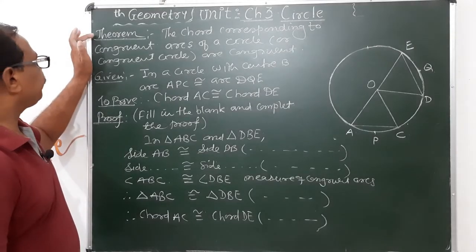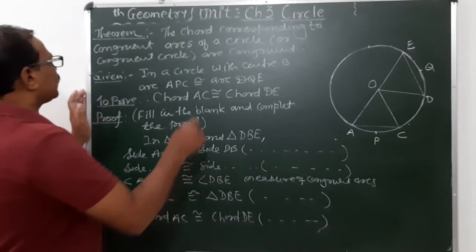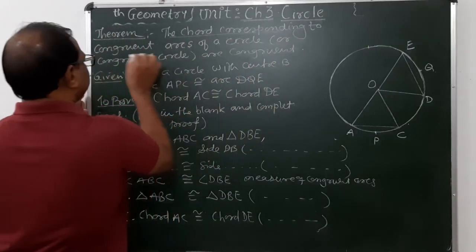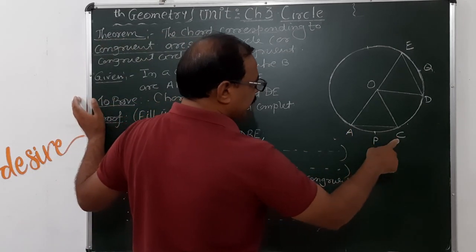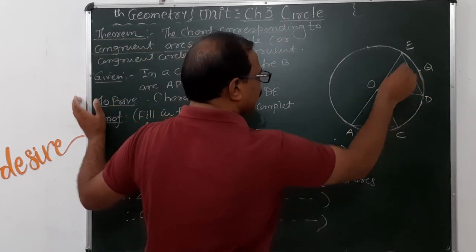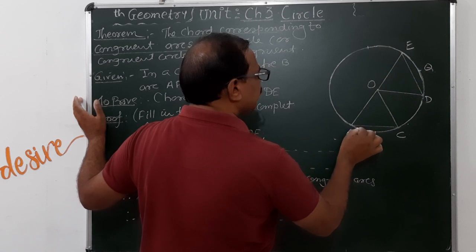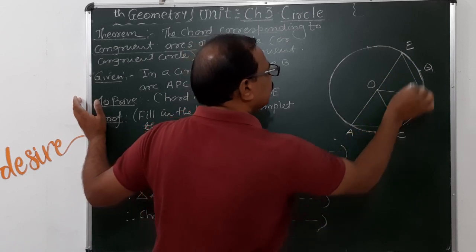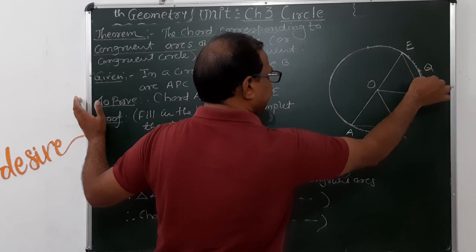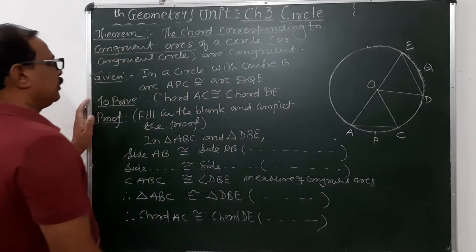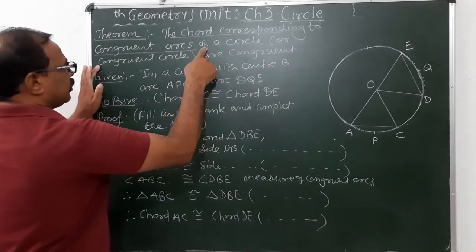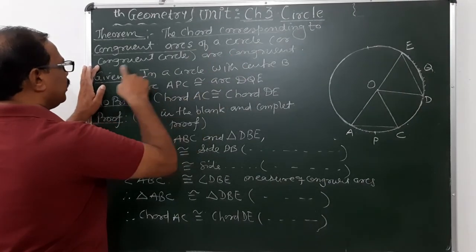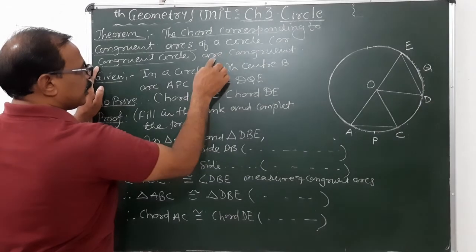Now next theorem: the chords corresponding to congruent arcs. So here arc APC and arc DQE are the congruent arcs. The chords corresponding to congruent arcs of a circle or congruent circles are congruent.